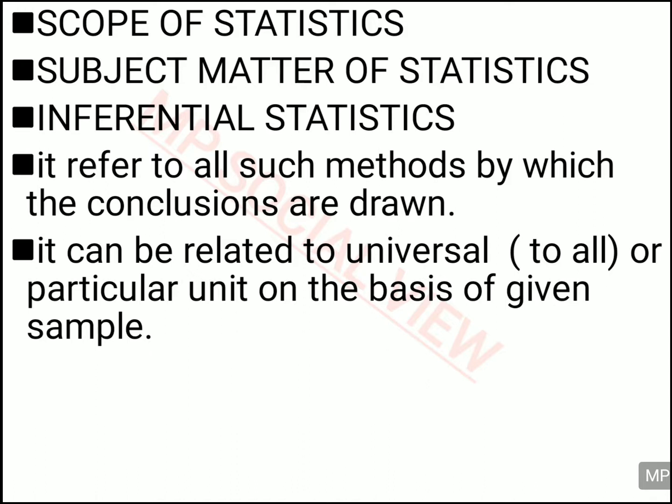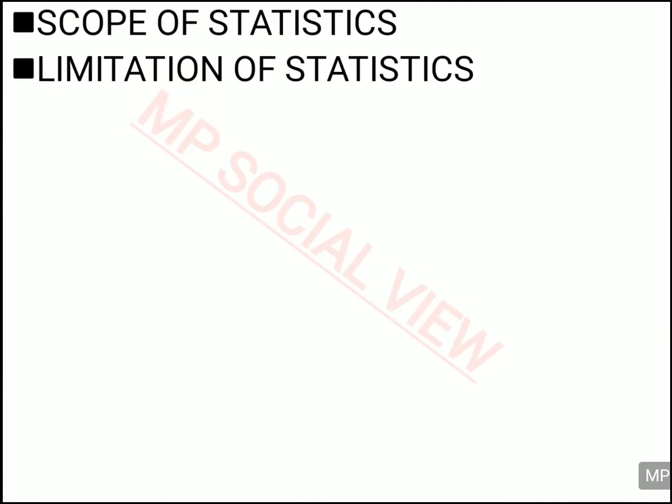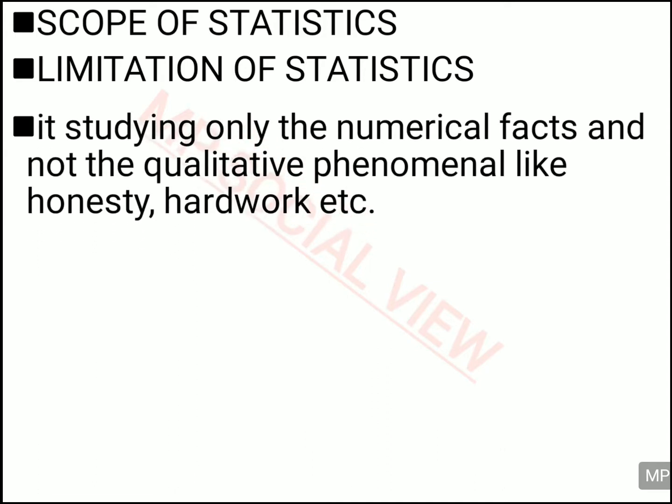Under the scope of statistics, we have already completed the nature of statistics and subject matter of statistics. Now we will move to the limitation of statistics, which is the third part of the scope of statistics. And with the completion of limitation of statistics, we will complete the scope of statistics. So what is the limitation of statistics?